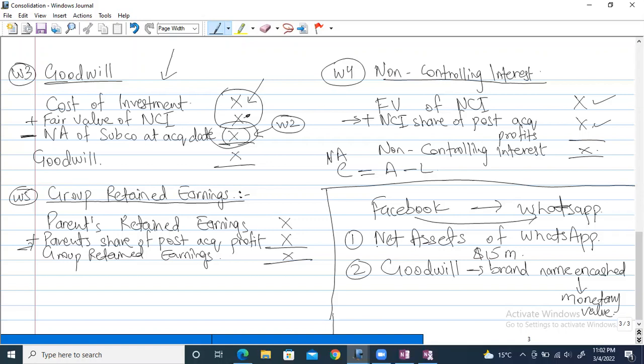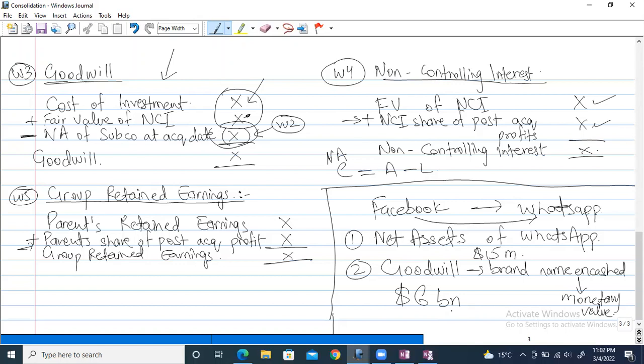Now goodwill is, I would say, 100 times of net assets. So in this case, the goodwill alone of WhatsApp, obviously everyone knows about WhatsApp, right? Everyone knows about Facebook as well. But right now we're talking about subsidiary, like what will the parent pay to the subsidiary to acquire it, right? So let's say for WhatsApp, the goodwill estimated by the people is $6 billion, right? So you can see $15 million is nothing in front of $6 billion, right?